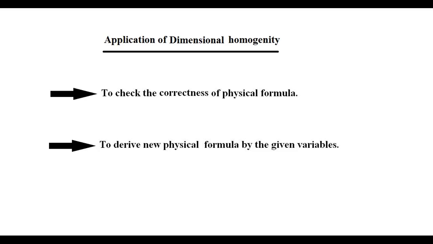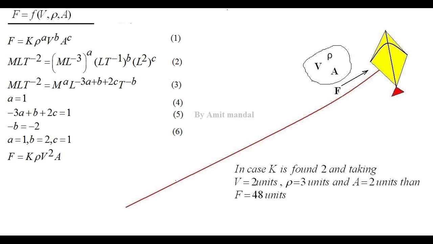Now let's take an example to derive a new formula in which there is a kite whose area is A and air is falling over the kite, and we are interested to find out how much force will be applied over the kite in case the velocity of air falling over it is v and the density of falling air is rho, and A is the area of the kite. Means we are supposing that the force applied over the kite only depends upon the velocity of air, density of air and area of the kite. So you can see the stepwise method to derive the formula.